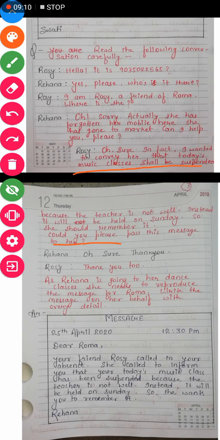The message is that the class of music was suspended, right? And what is the reason of the suspension of the class? The teacher was not well. That is why the class has been suspended and now the class will be held on Sunday.